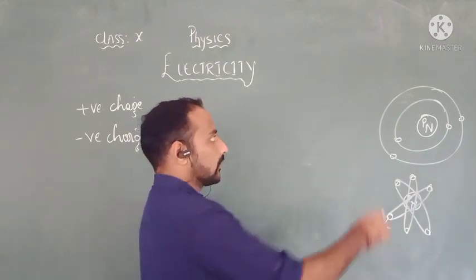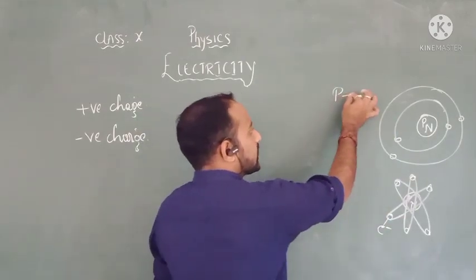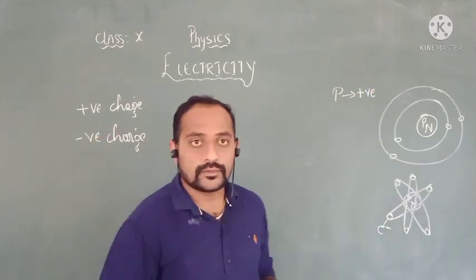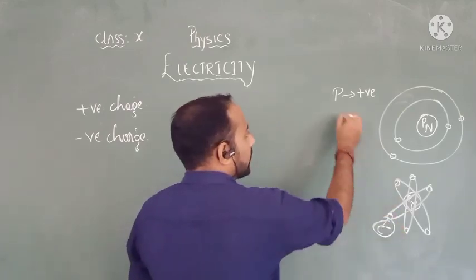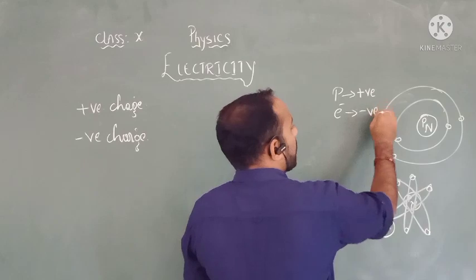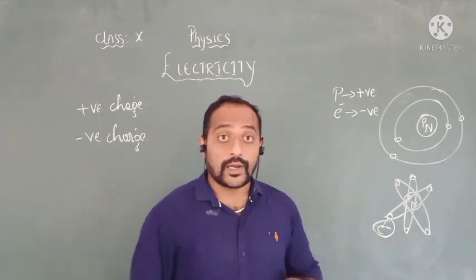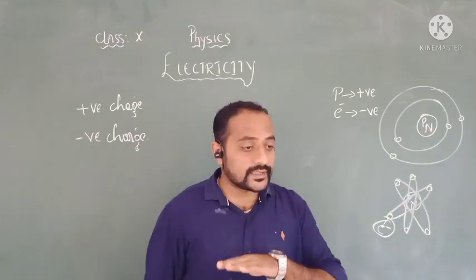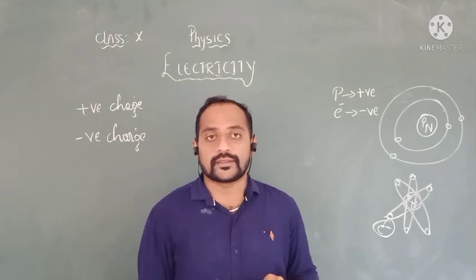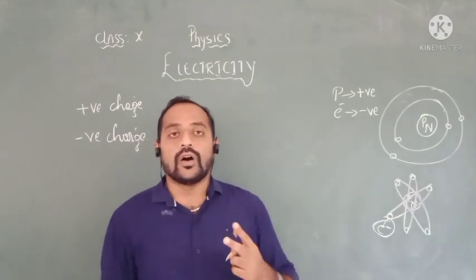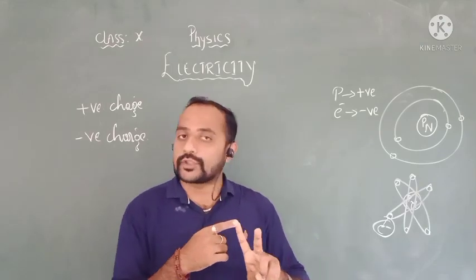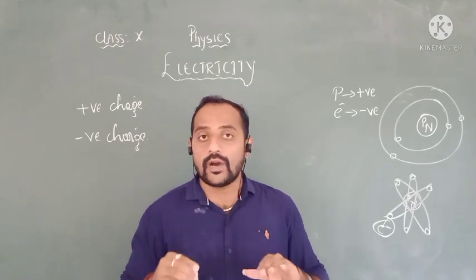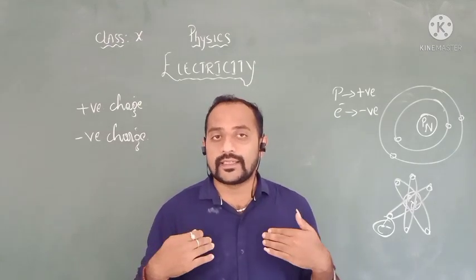Here the proton consists of positive charge, and the electron consists of negative charge. And what about the neutron? The neutron is electrically neutral. It means it doesn't possess any charge. Because we have two charges over here, the proton possesses the positive charge and the electron possesses the negative charge. So now you are clear where we can see the charges.